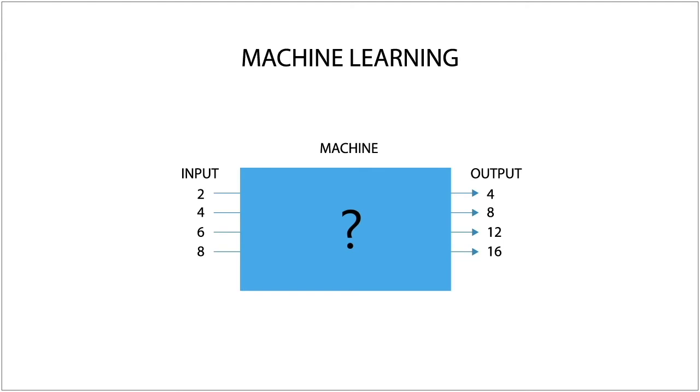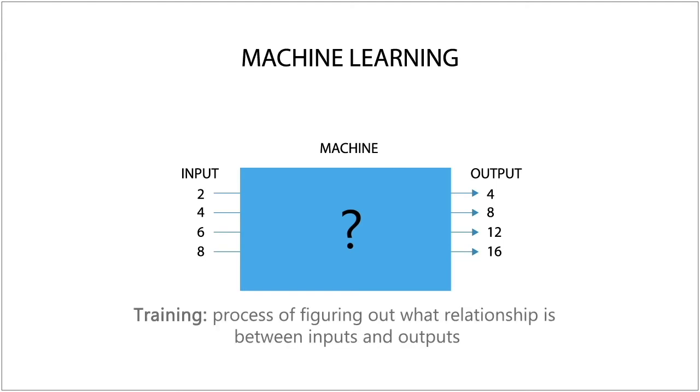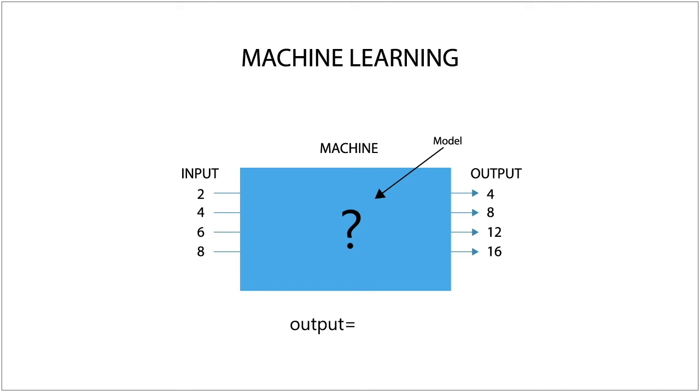In a machine learning problem, the inputs and outputs are given, and the machine needs to figure out what the relation is between them. The process of looking at input-output examples and figuring out what the relationship is between them is called training. The relationship between inputs and outputs is called the model. In the example, the model is output equals input times 2.